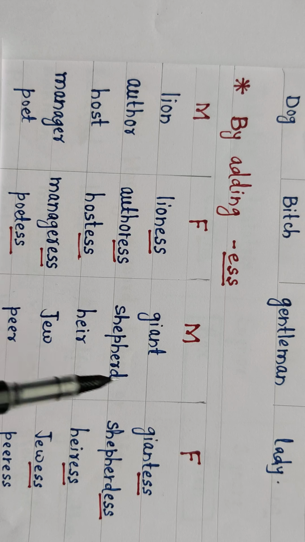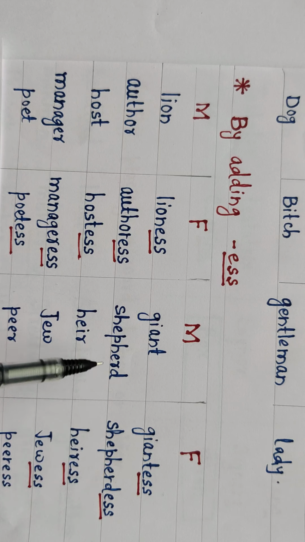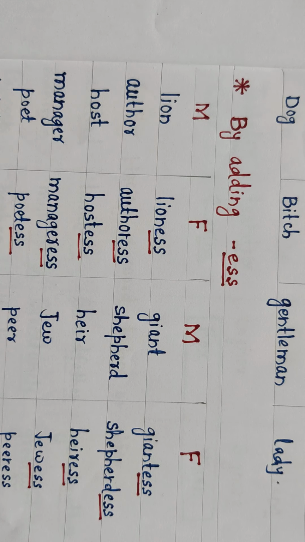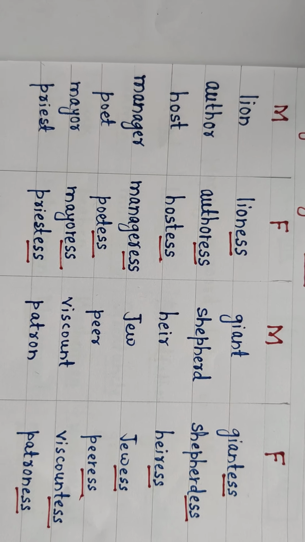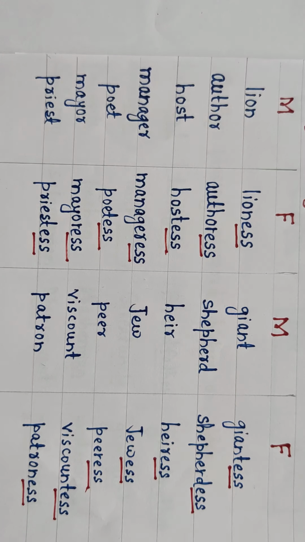Poet, poetess. Giant, giantess. Shepherd, shepherdess. Hare, hairess. Jew, Jewess. Peer, peeress. Viscount, viscountess. Patron, patroness. Mayor, mayoress. Priest, priestess. Okay.